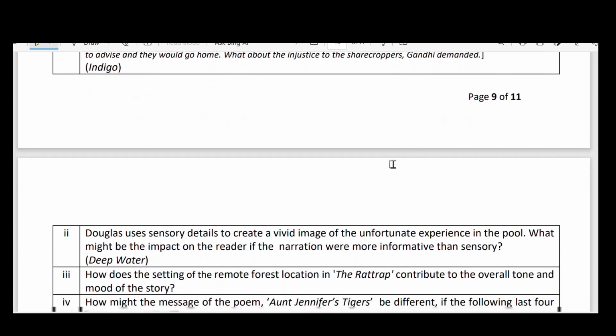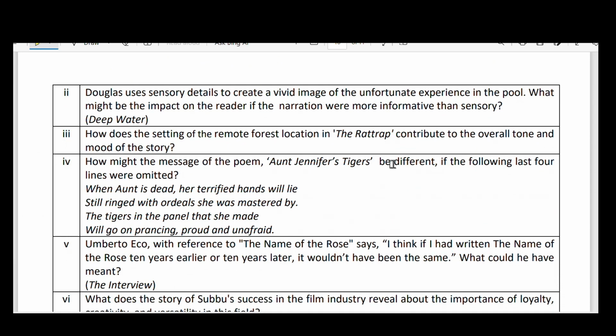Next, the second question is from Deep Water, by William Orville Douglas. Douglas uses sensory details to create a vivid image of the unfortunate experience in the pool. I told you in the previous question also. What might be the impact on the reader if the narration were more informative than sensory?